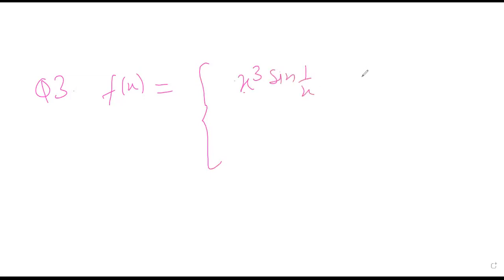Okay, let's start. So let's do some questions on differentiability. Let's do this question, question number 3 in the practice model. So f(x) is given as x cube sine of 1 by x when x is not equal to 0, and 0 when x equals 0.